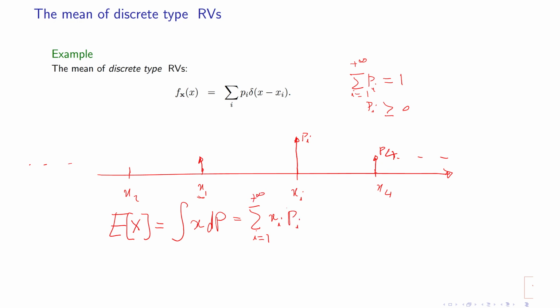So basically, this is the definition of the expected value of a discrete type random variable. It means the location of mass times the probability mass. So using the probability mass function, we can quickly calculate the expected value.